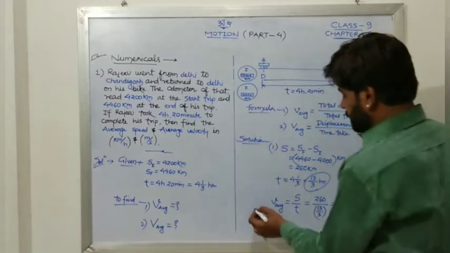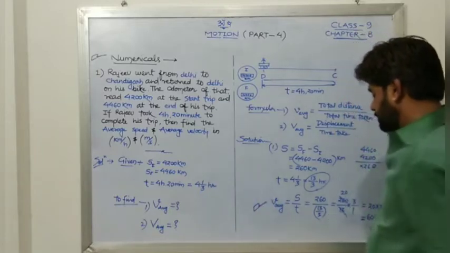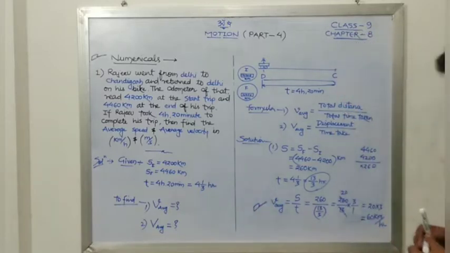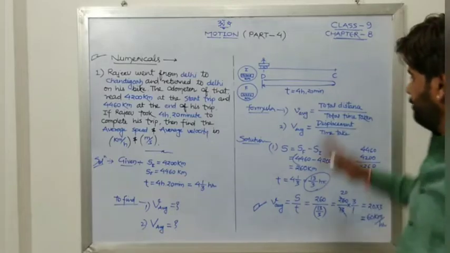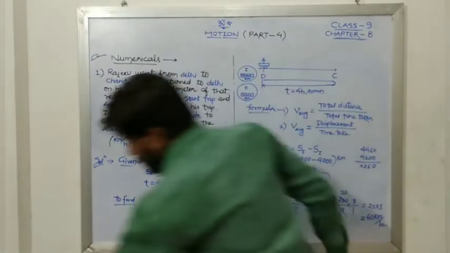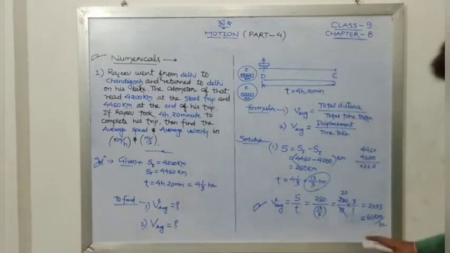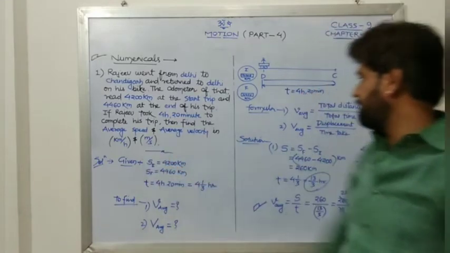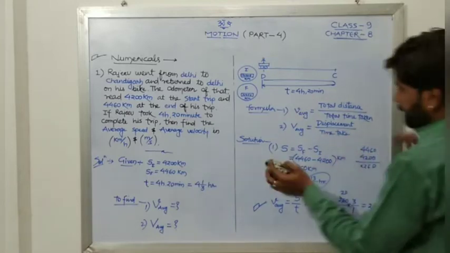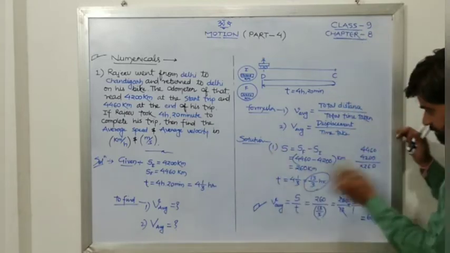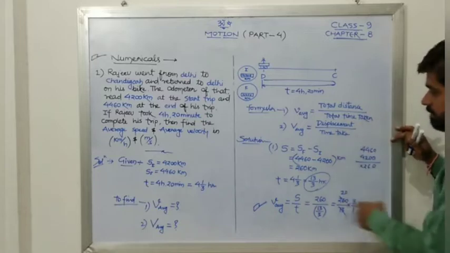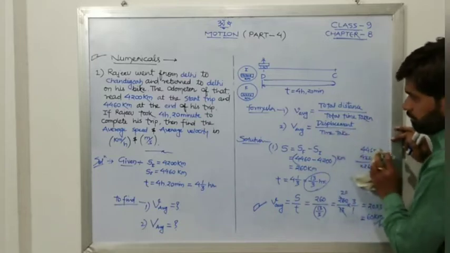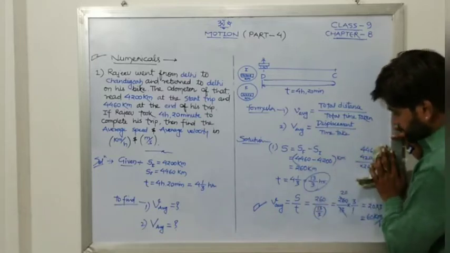So that is our first part completed. Average speed is 60 kilometer per hour. Now we have to convert this into meter per second, as they have asked in meter per second. So let us do it. You may write it down later on. Let us move ahead.